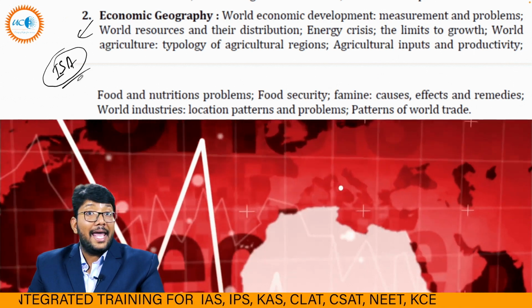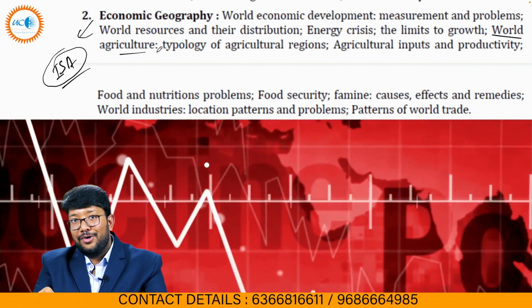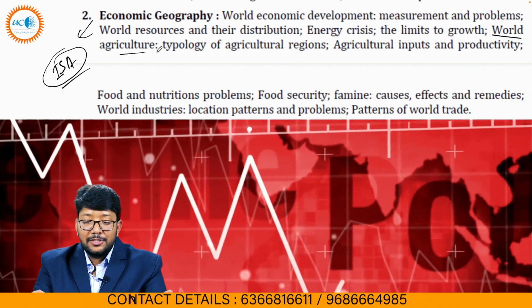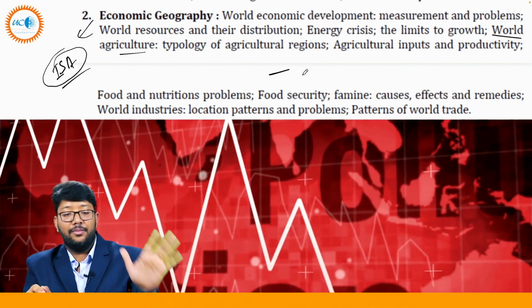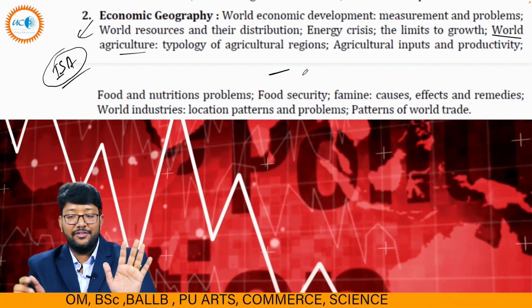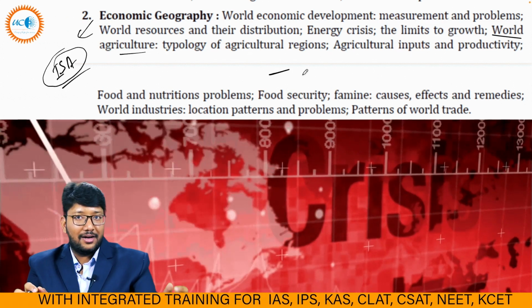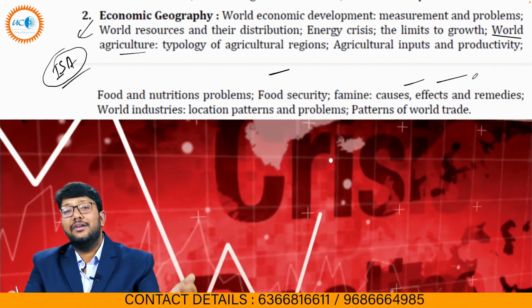Then world agriculture, because see, we are talking about world agriculture, not Indian agriculture. So this particular economic geography is related to world problems: food and nutrition problems, world food security, famines, causes, effects and remedies. Yes, India would be in the center, but we will talk about other countries also.